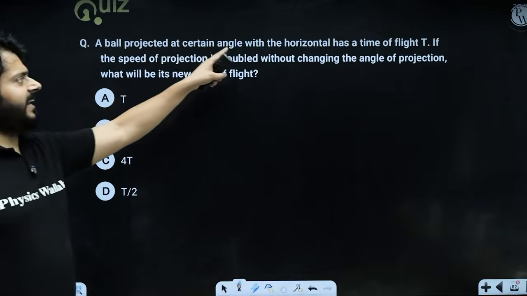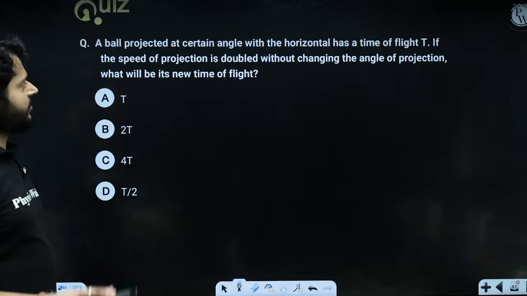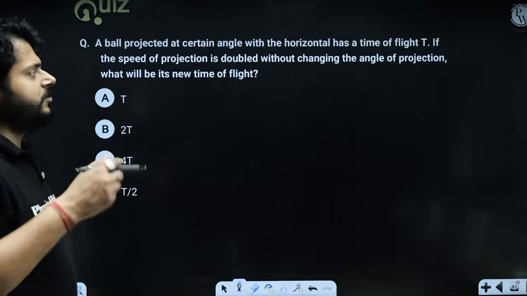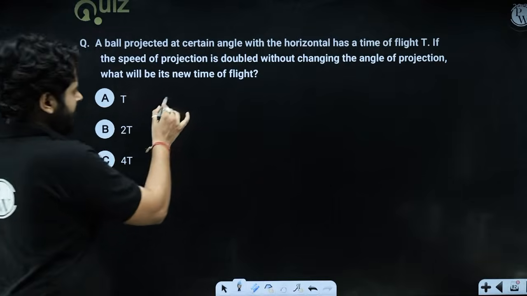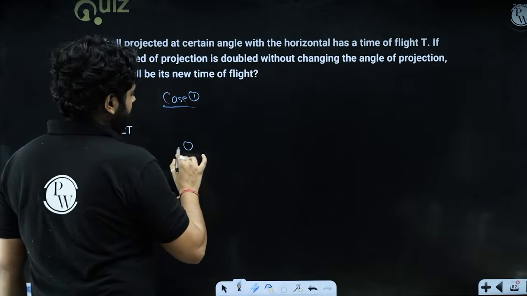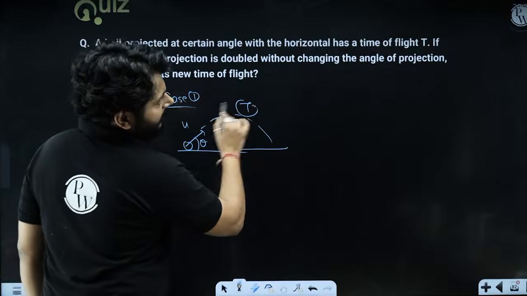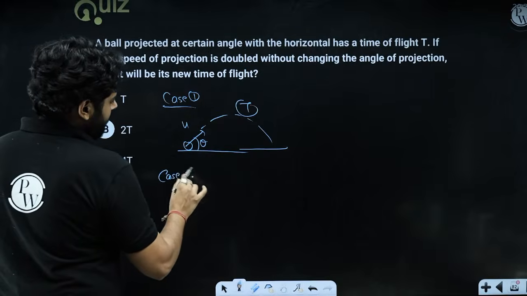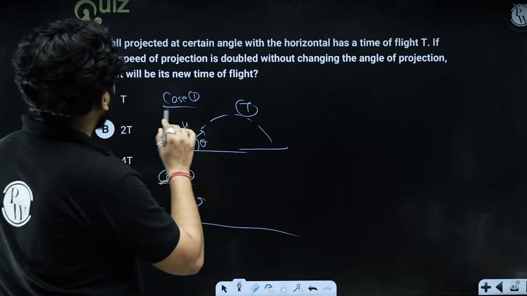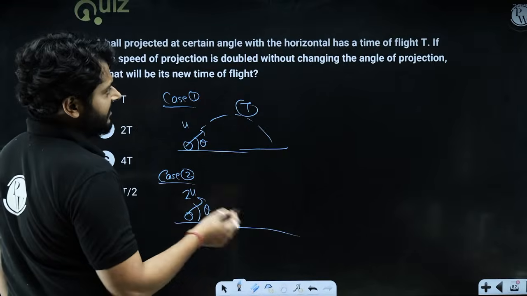A ball is projected at a certain angle with the horizontal and has a time of flight T. If the speed of projection is doubled without changing the angle of projection, what will be the new time of flight? So you see that there are two cases. In case 1, a ball is projected at an angle theta with the initial velocity u. It has a time of flight T. Now in the second case, we are launching the body with the speed of projection doubled, 2u, without changing the angle of projection. Angle of projection is still theta.